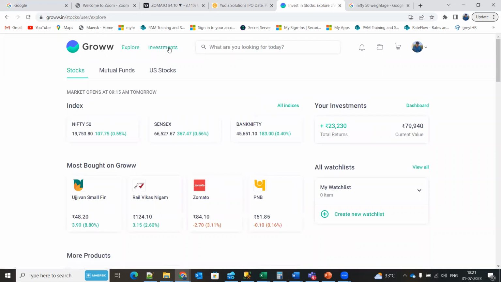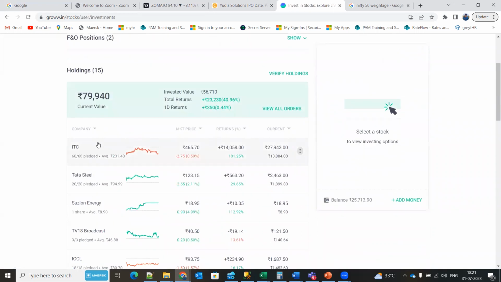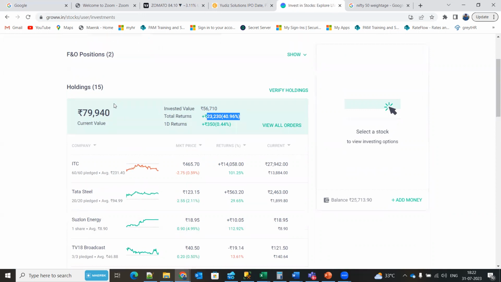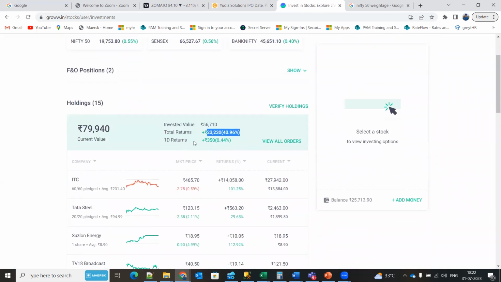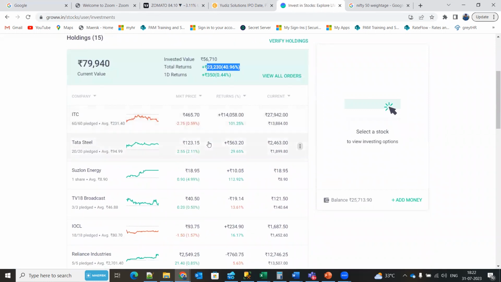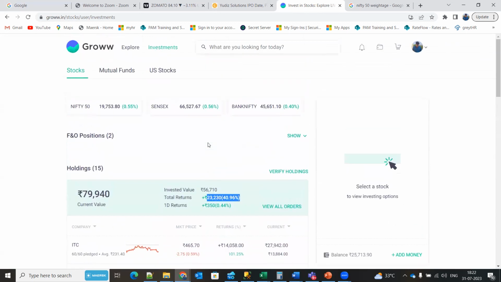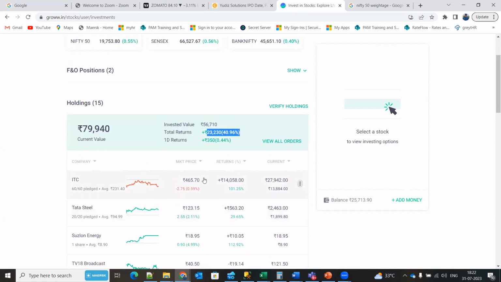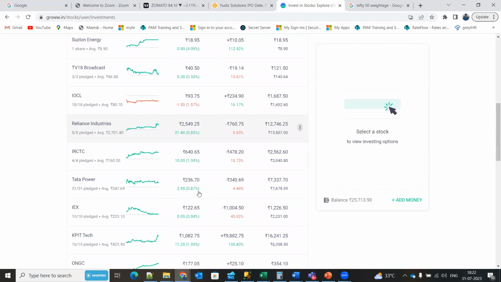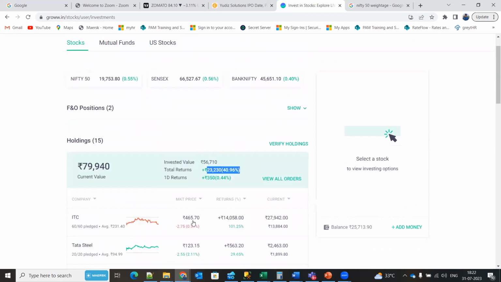Whenever you buy and sell a share, it comes under your holdings. If you can see, this is my current holdings. I have invested 56,000 rupees and I have a profit of 23,000, which is around 40%. And my holding worth is around 80K. Unless I sell this share, it will be under my holdings for the long term. I can hold for 10 years, 20 years, or maybe a decade. Unless I sell it, this share will be under my demat account. It will not expire or get sold. So this is how we buy and sell a share.